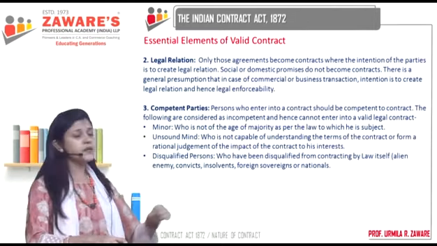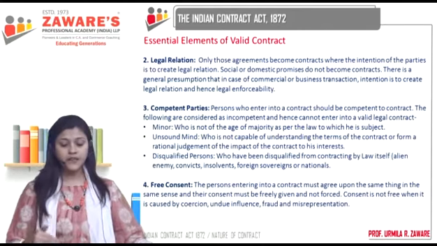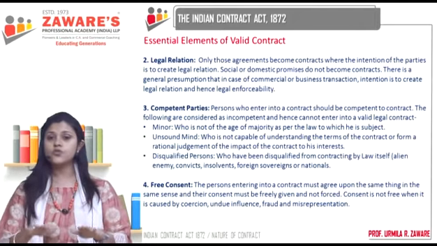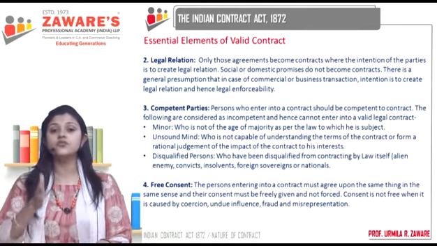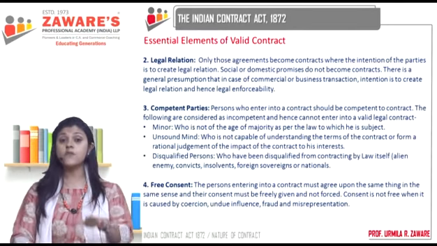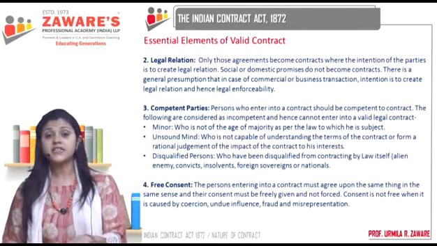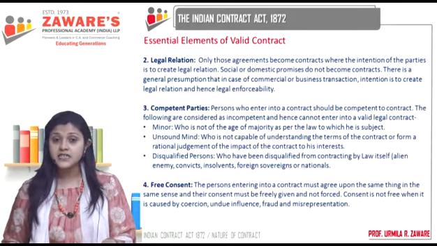Then you have the next important element, free consent. See, when parties are entering into the contract, the law says that they should do so freely. They should not be forced to enter into a contract. There has to be consent. Consent means total agreement. Consent means consensus ad idem. Consensus ad idem means agreeing upon the same thing in the same sense.